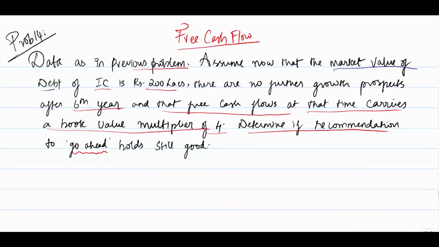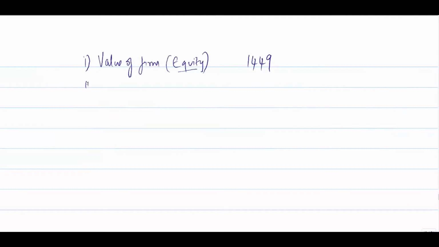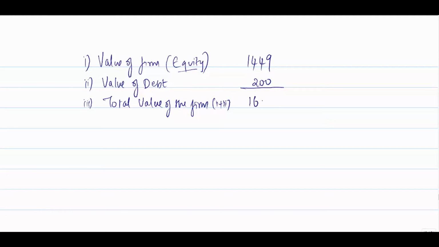Now we have come to an understanding that there is a market value of debt, which is 200 lakhs. So item number 2 is the value of debt, which is 200 lakhs. These two put together will give us the total value of the firm, which is item number 1 plus item number 2, and it is 1649. This is the value of the firm if this firm is going to have debt. I'll call this step 1.